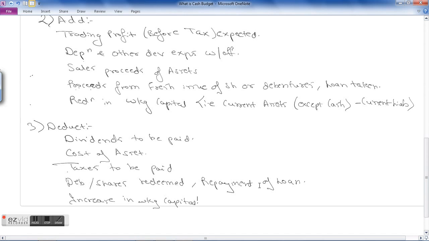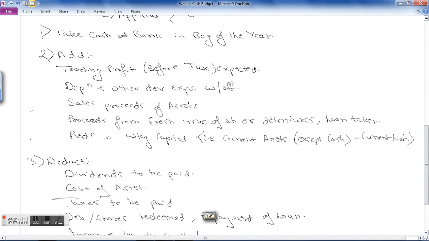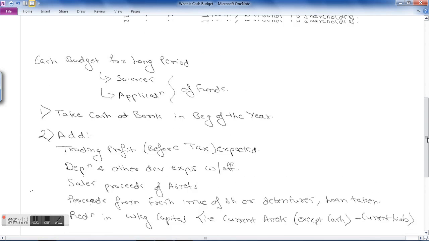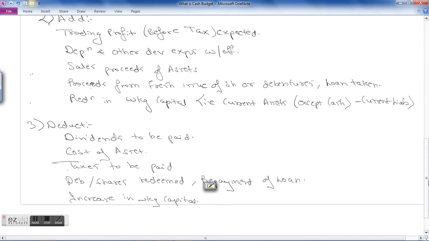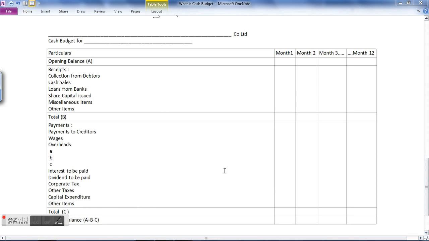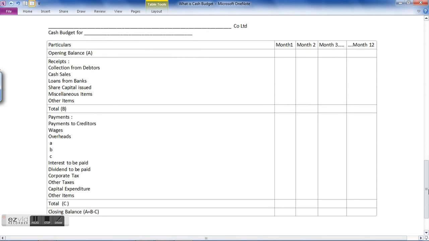Okay, so this was about a long term or long range cash budget. We'll see it later along with the example. Now what we'll see is the format of the cash budget for a short term. Now this is a format of cash budget. If you see, the cash budget in the books of dash dash company limited. Then cash budget for, you have to write the period for which year it is.